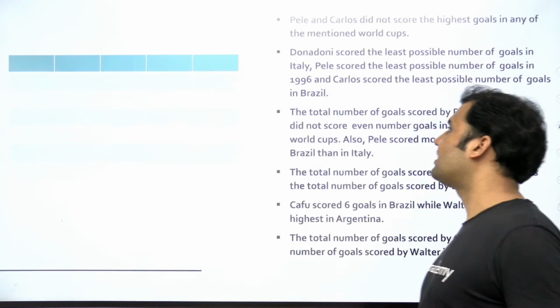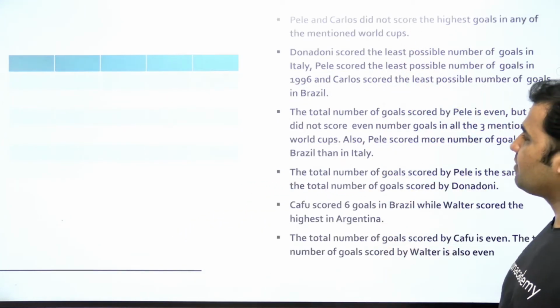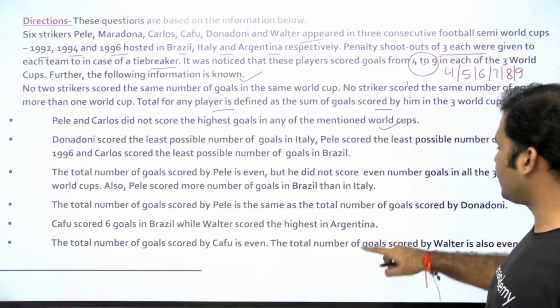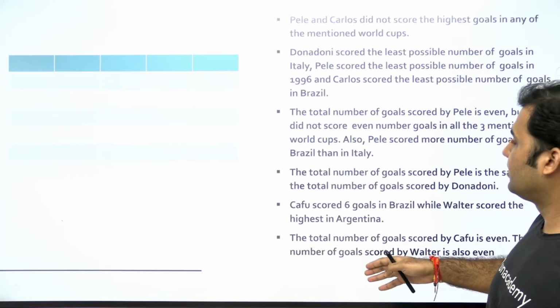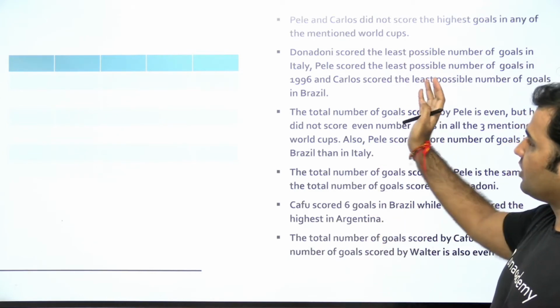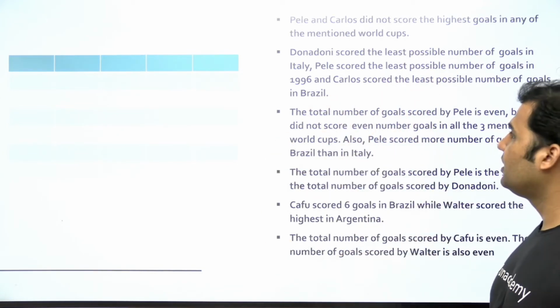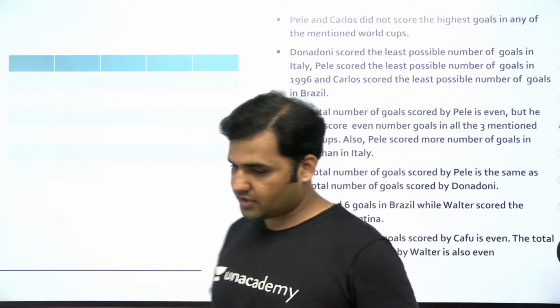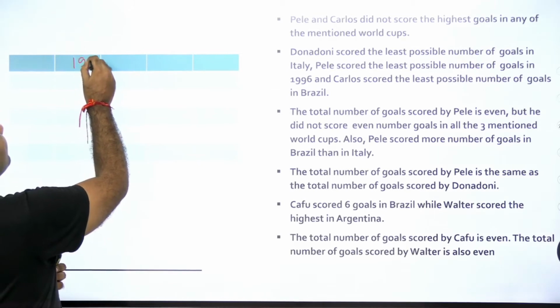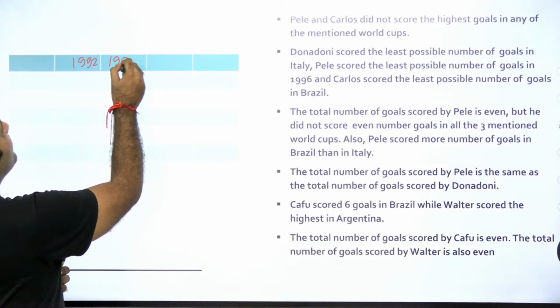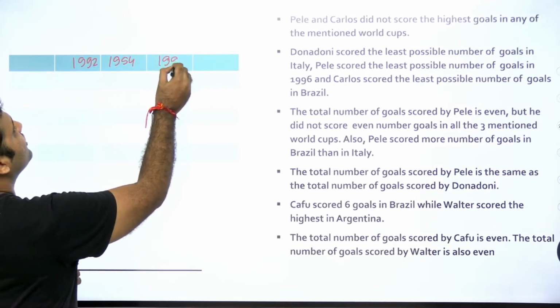Now these are the points which are mentioned on the first slide. ये यहाँ से लेके यहाँ तक जो भी points हैं वो मैंने आपको इस slide के अंदर separately लिख दिए because so that we can use the information parallelly. So now let's see this, guys. We are talking about 3 World Cups, right? 1992 World Cup, 1994 World Cup and 1996 World Cup.